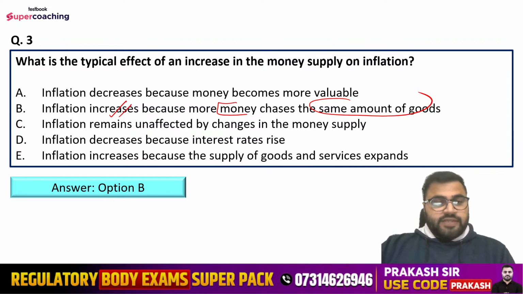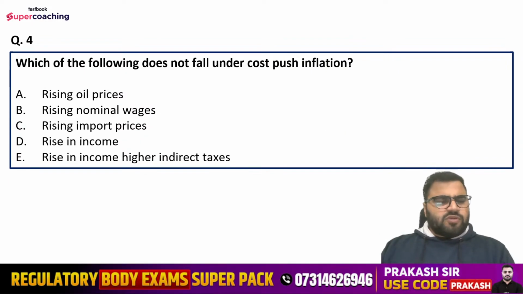Question number fourth is, which of the following does not fall under cost push inflation? Options are rising oil prices, rising nominal wages, rising import prices, rise in income, or rise in higher indirect taxes. This is the option. So tell me which does not fall under the cost push inflation.